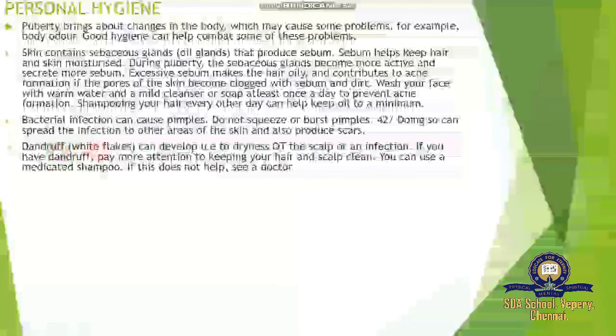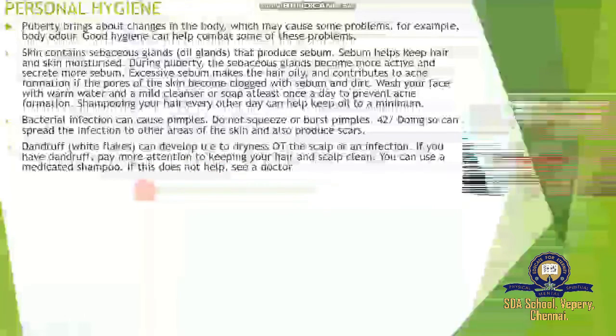Dandruff: white flakes can develop due to dryness of the scalp or an infection. If you have dandruff, pay more attention to keeping your hair and scalp clean. What is a scalp? The skin of the head. It's called a scalp. The scalp will be dry, and the disease called white flecks appears, commonly called dandruff. You can use medicated shampoo, which is available nowadays. If this does not help, see a doctor.